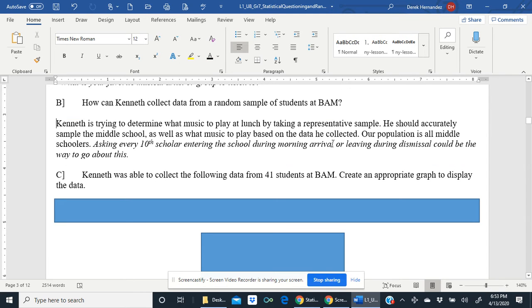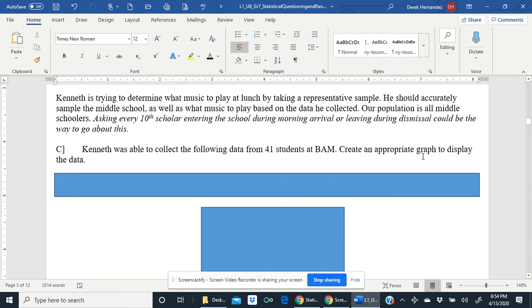Kenneth is trying to determine what music to play at lunch by taking a representative sample. He should accurately sample the middle school as well as what music to play based on the data he collected. Here's what we know. Our population is all middle schoolers. One way to go about this is to ask every 10th scholar entering the school during morning arrival or leaving during dismissal could be the way to go about this. Notice the word could. It's not the only way, but this is a good way. It's one way.